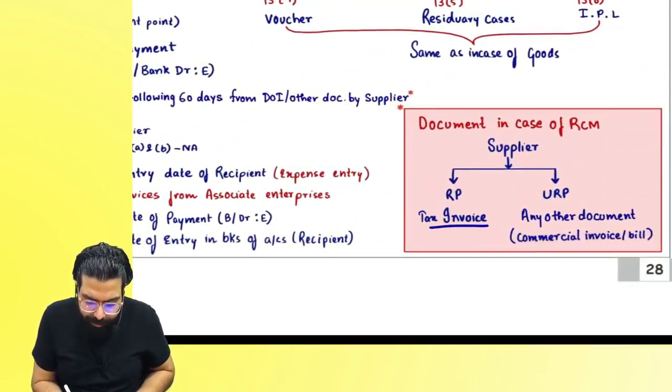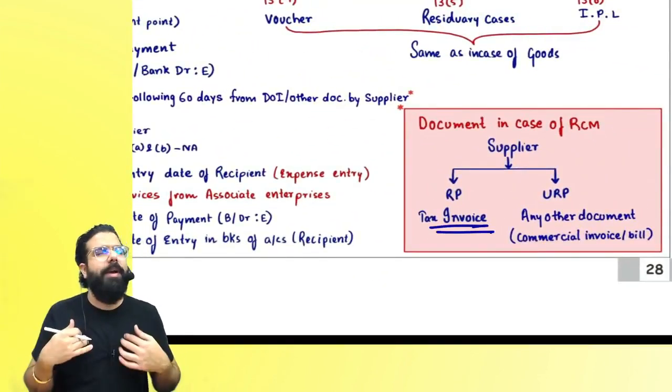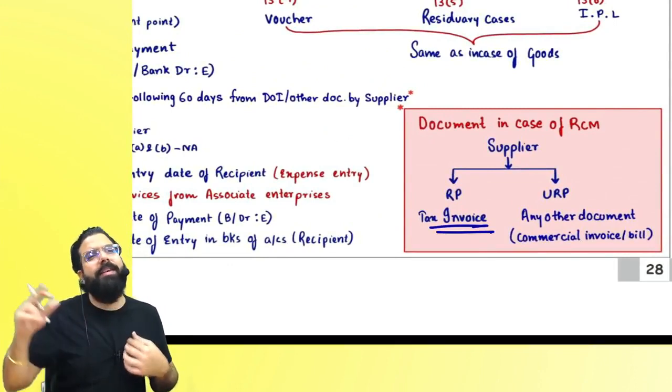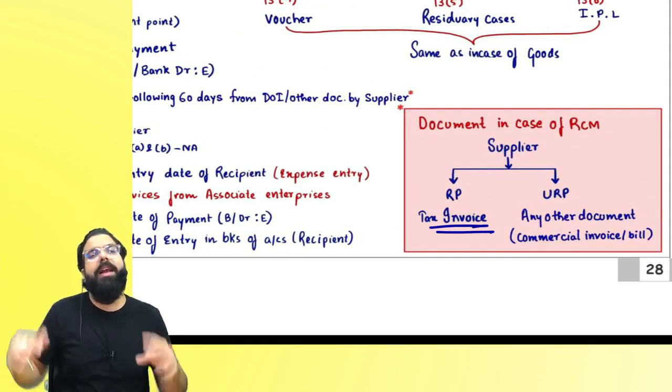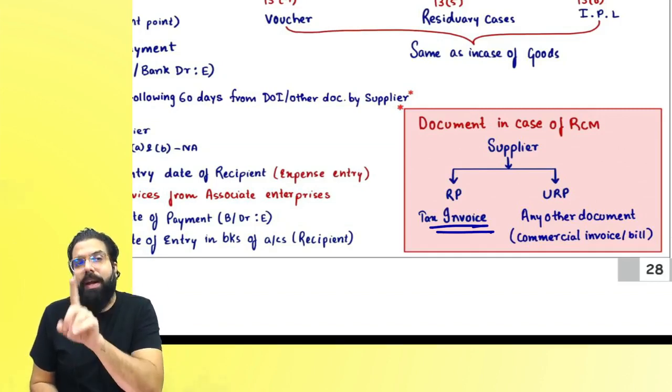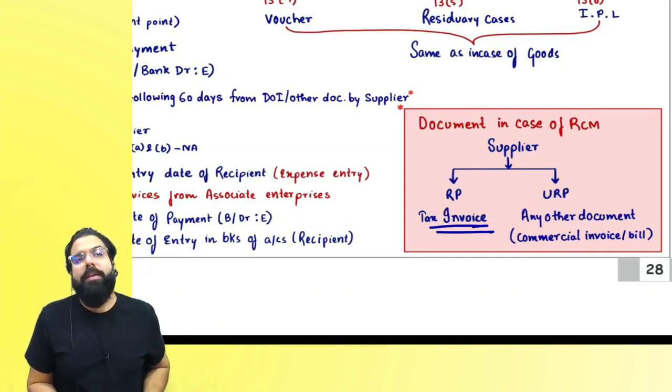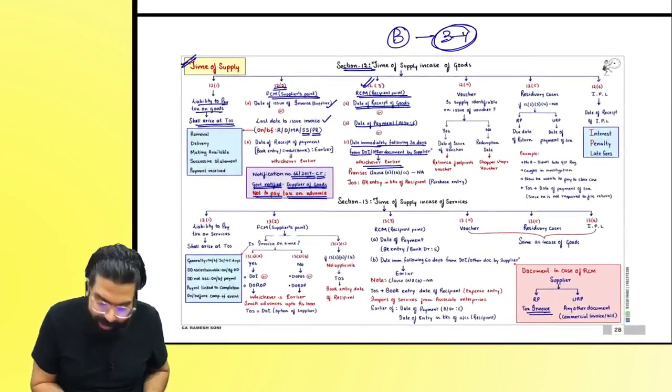Yes, sir, but if the supplier is an unregistered person and you are required to pay tax under RCM, in that scenario, if the supplier doesn't give you an invoice, he will give you a commercial invoice or a bill. From that day, from that date, you will have to go ahead and take the 31st day. I hope everyone is clear over here.